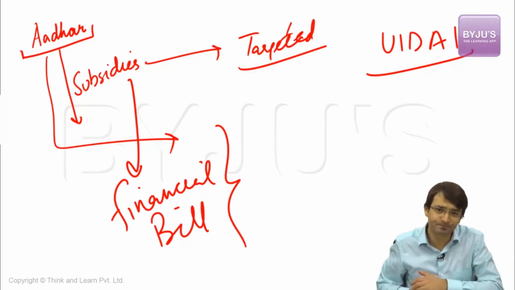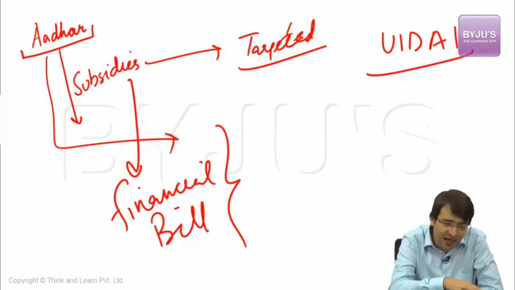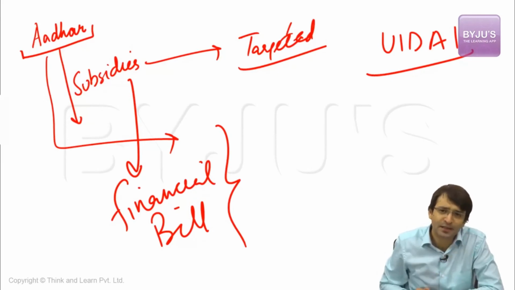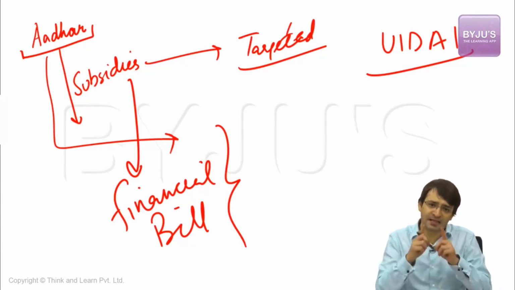Jairam Ramesh, Rajya Sabha member of parliament from the Congress party, went to the Supreme Court, challenging this decision of the Speaker of Lok Sabha to declare Aadhaar as a money bill. The case is still pending. But an alternative explanation has been provided by Arun Jaitley, the Finance Minister of the Union of India. Arun Jaitley says that yes, Aadhaar is a money bill, and I'll tell you why.